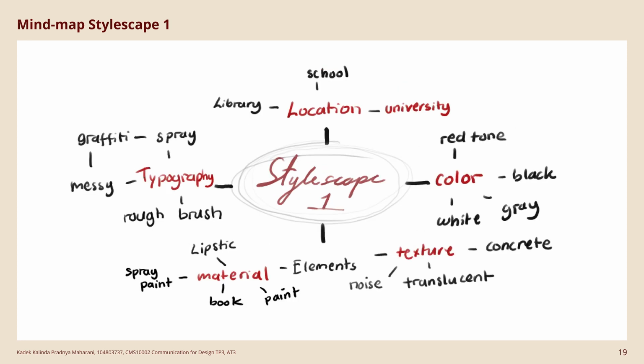I created different mind maps for each stylescape. The first stylescape is really simple. For typography, I use rough media like paintbrush or spray paint. The color will be grayscale and a hint of red tone. I also use lipstick as a material because the majority of victim blaming's victims are women.